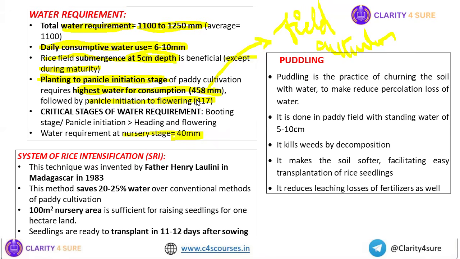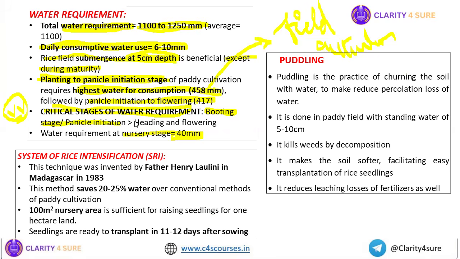Now, again a very very important point: the critical stages of water requirement for rice. The first is booting. If you have facility for only one irrigation, then you must use it for the booting stage or panicle initiation stage.